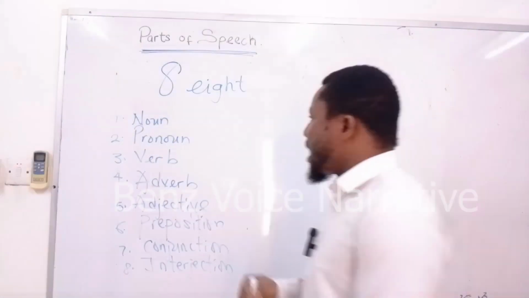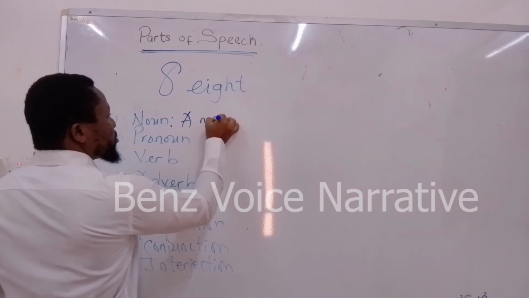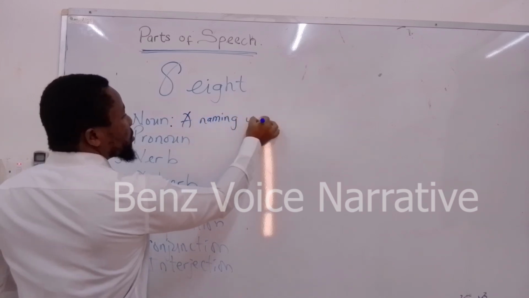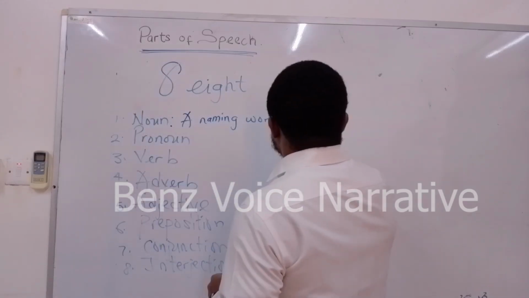What is a noun? A noun is a naming word. You can also define a noun as the name of anything.